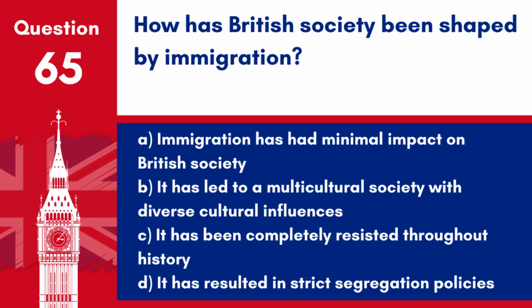Question 65. How has British society been shaped by immigration? A. Immigration has had minimal impact on British society. B. It has led to a multicultural society with diverse cultural influences. C. It has been completely resisted throughout history. D. It has resulted in strict segregation policies.